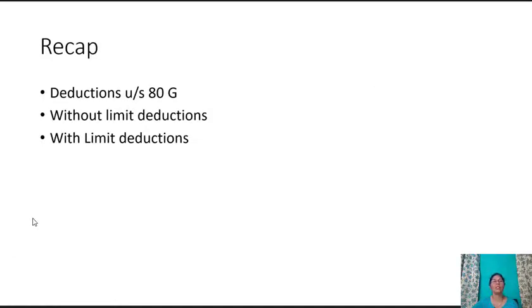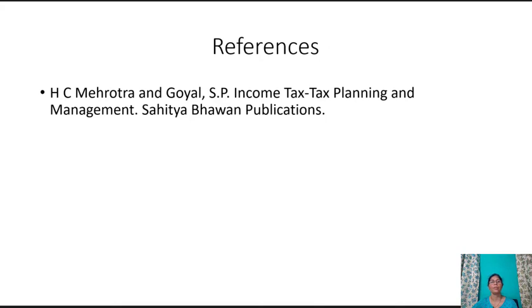Let us see the recap of this session. Deductions under Section 80G we classify into without limit deductions and with limit deductions, where 100% is allowed and 50% is allowed in both the cases, and with limit deductions where there is restriction of qualifying amount, that is 10% of gross total income after deducting long-term capital gain, short-term capital gain and deduction under Section 80C to 80U except Section 80G. References.